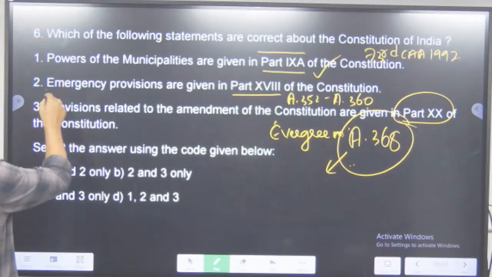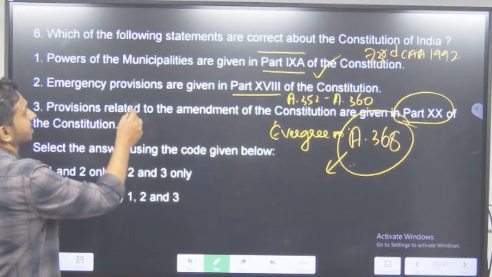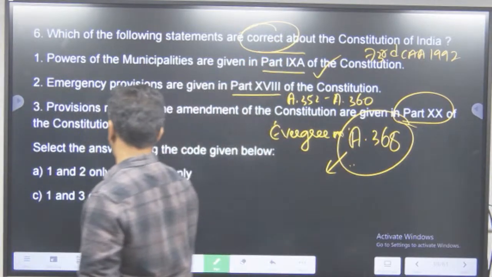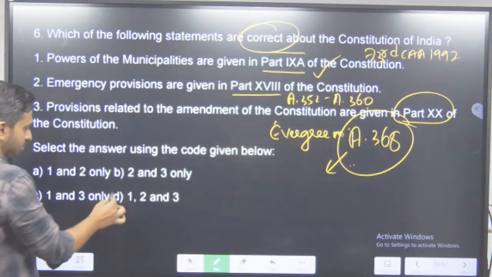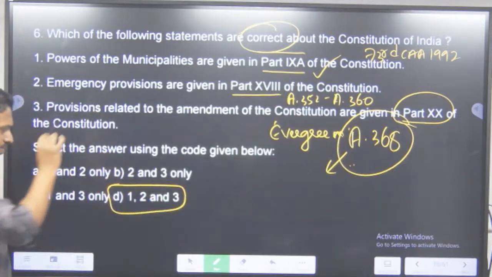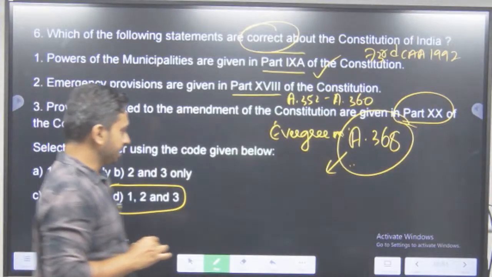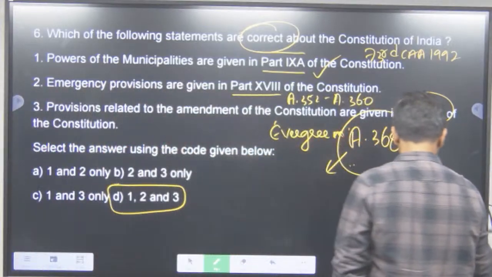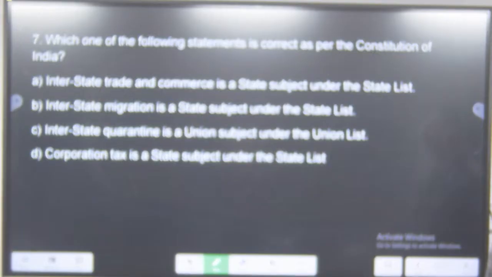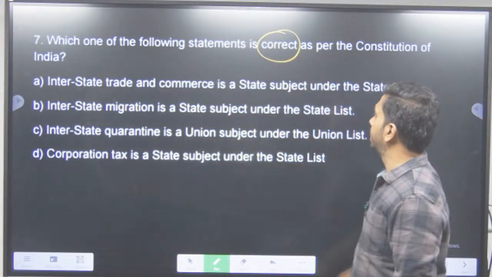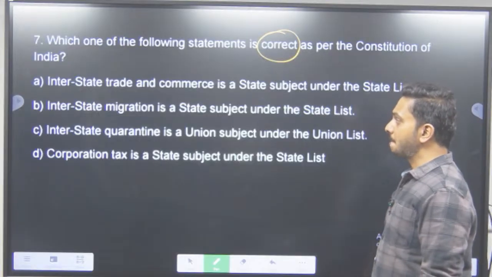Yes. So which of the following statements are correct, right? They're asking about correct statement. So which of the following are correct? All the three here are correct. We have the option, yes. D, 1, 2, 3. So wonderful. Yes. Yes, yes, correct. Then let us go to the next question. Which one of the following statements is correct? They're asking for correct statement as per the Constitution of India.